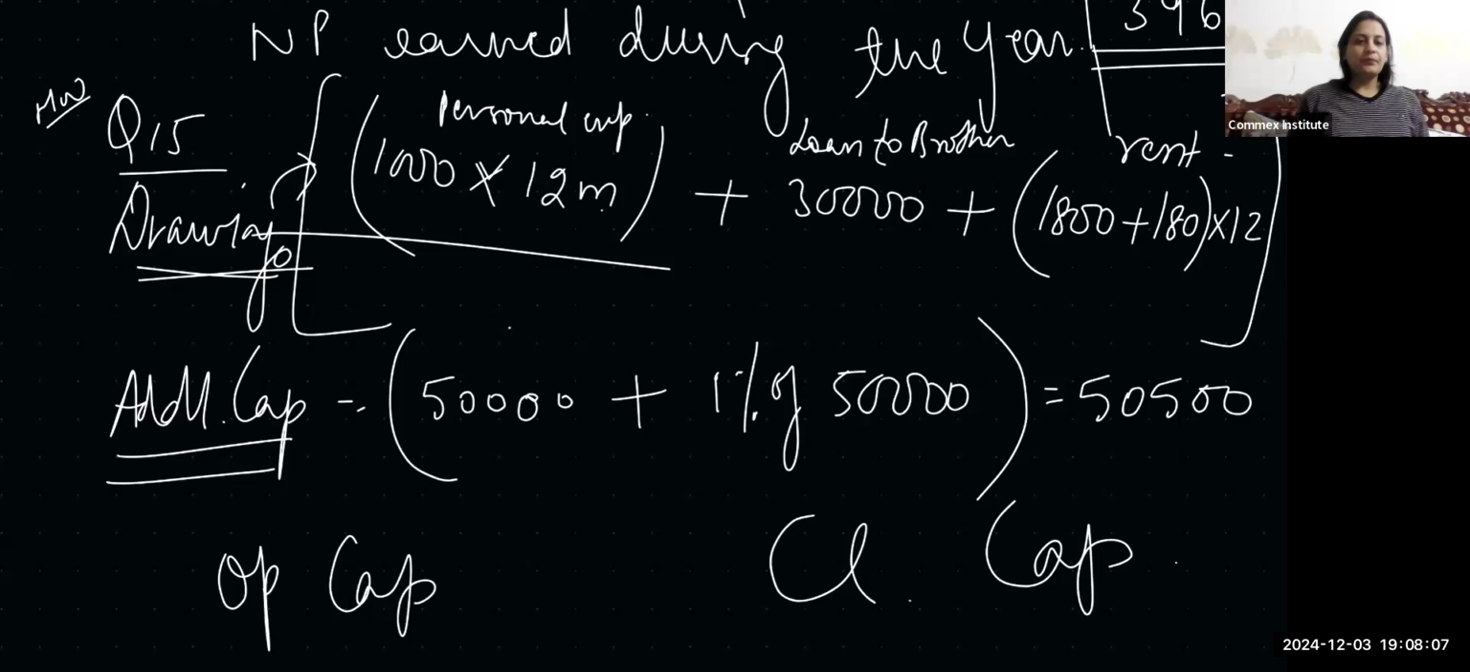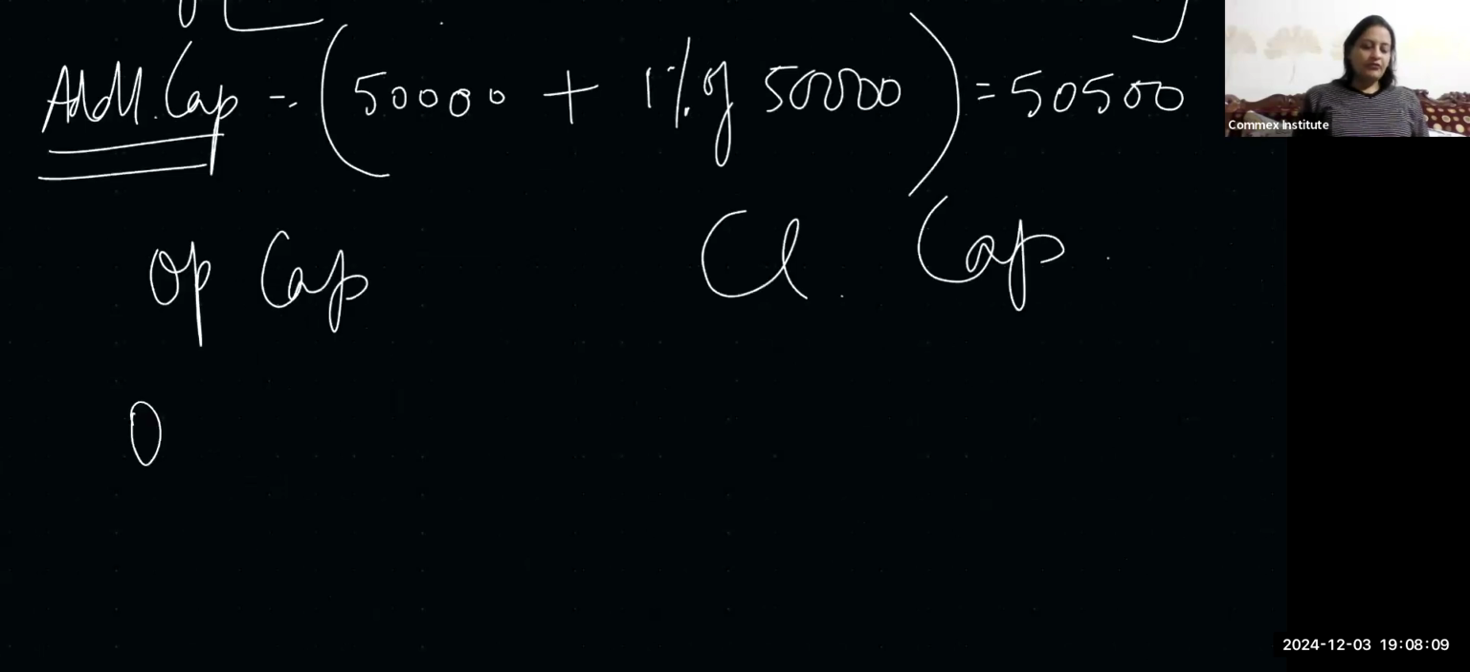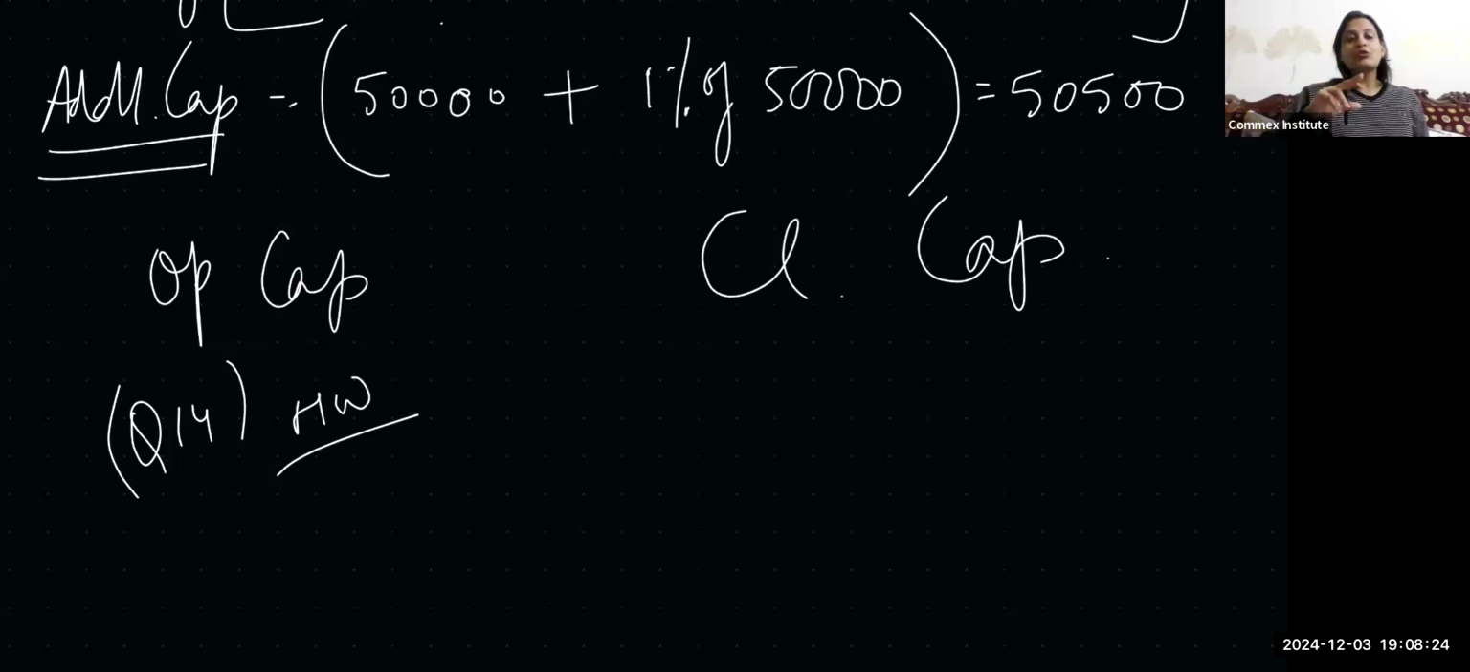Question number 14. Following information is supplied to you by a shopkeeper. So opening figures are given, closing figures are given. So seeing these figures, one thing I know for sure, I'll have to make the opening statement of affairs to get the opening capital. Very simple. And then before making my closing statement of affairs, be careful about the adjustments which are given below, because those adjustments are to be done in the balance sheet, closing balance sheet, closing statement of affairs.